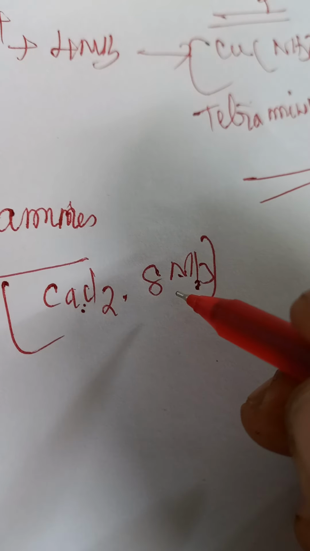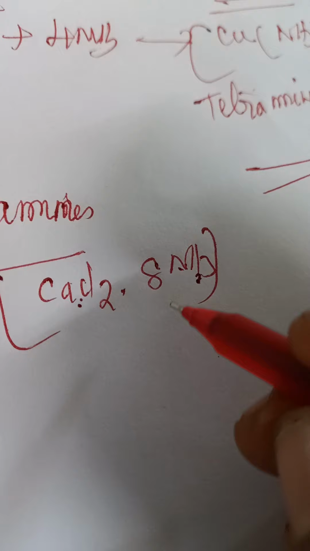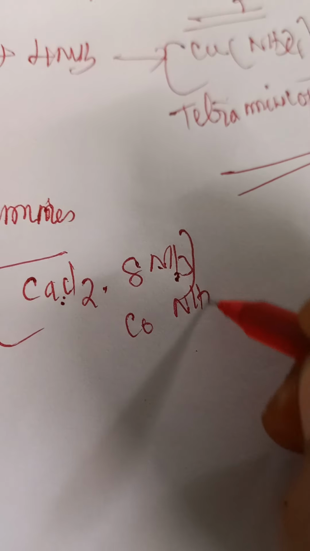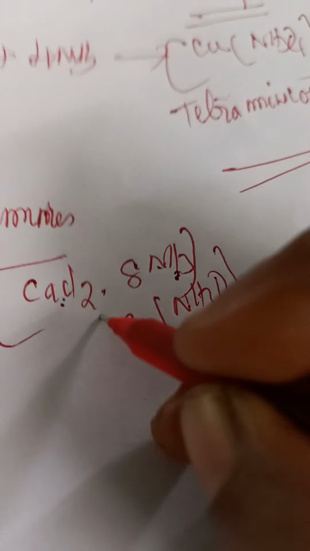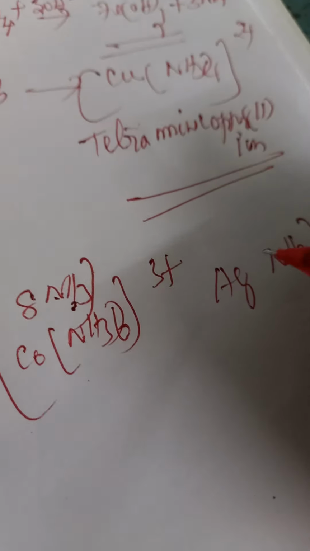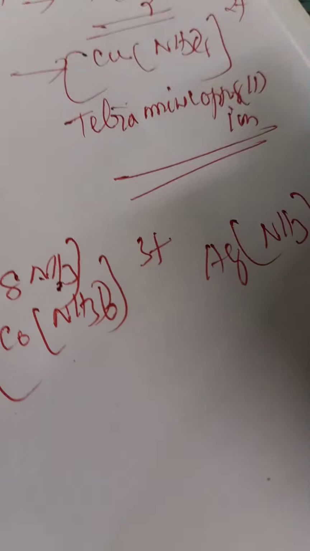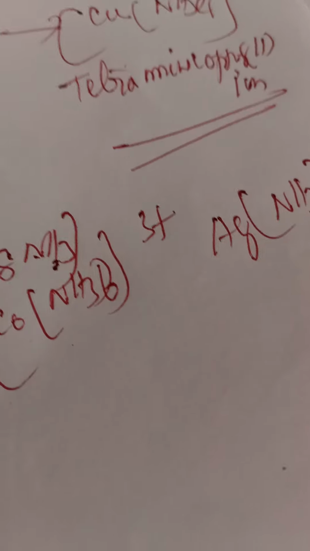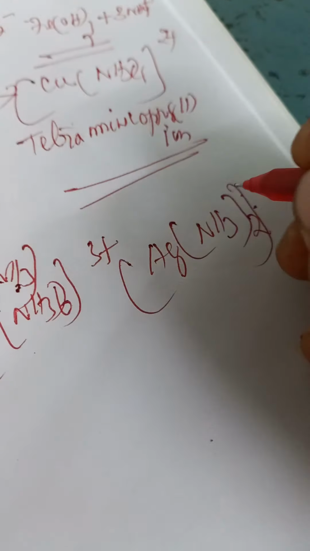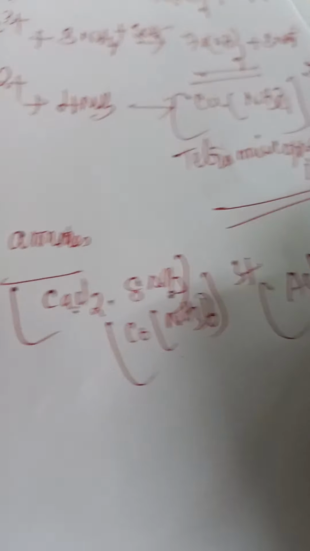It also acts as a ligand and forms coordination compounds such as [Co(NH3)6]3+ and [Ag(NH3)2]+.